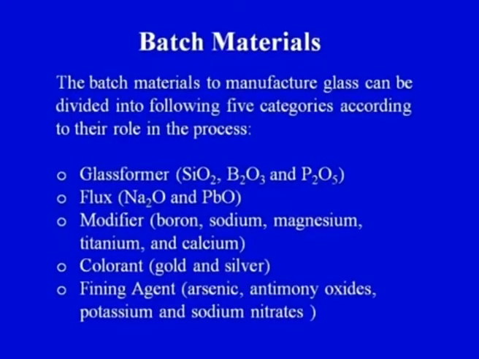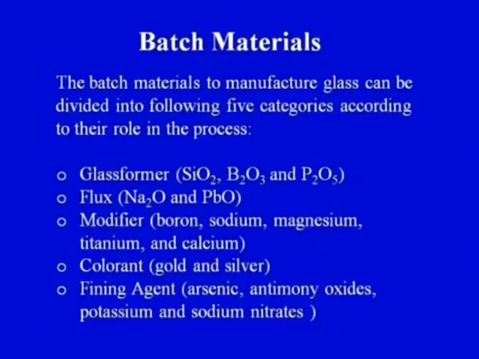So flux, although it has an advantage, has a slight disadvantage also, because it affects the properties of the final product. The third important point on your screen is the modifier, because once the properties are degraded, we have to slightly improve them. And even if the properties are not getting degraded, our focus would always be to improve the properties of the glass that we are manufacturing.